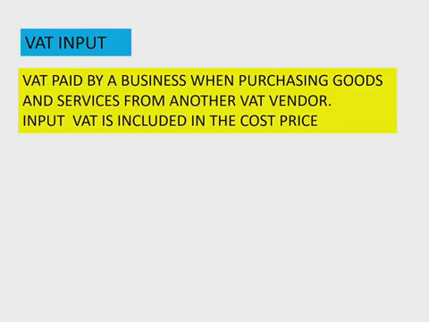The VAT input is the VAT that you are paying when you're buying goods and services, right? And you're paying that VAT over to another VAT vendor. Okay, we'll get to the terminology of the VAT vendor later. But for now, you need to understand that VAT input is the VAT that you are paying when you're buying goods and services. And that is normally included in the cost price.